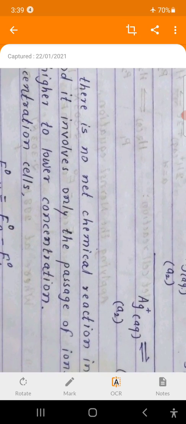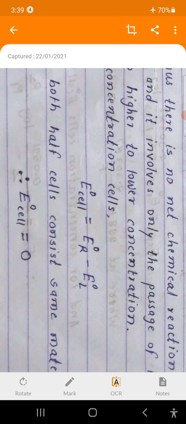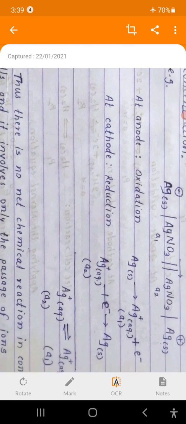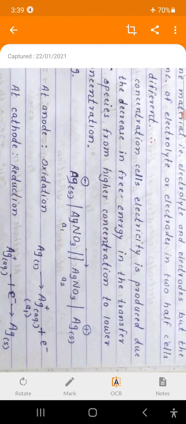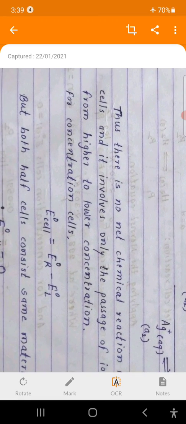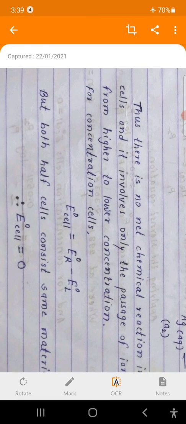As the material on the right side and left side is the same in concentration cells, both the right side electrode and left side electrode are silver electrodes. Therefore the right side electrode material and left side electrode material are the same, and this is the important part. E standard cell for a concentration cell is 0, because the right side material and left side material are the same.